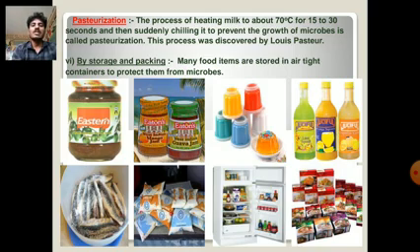Next, by storage and packing, many food items are stored in airtight containers to protect them from microbes.